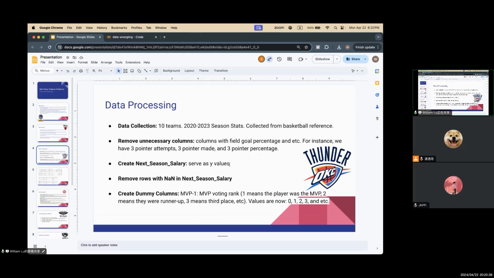Next, because we try to predict the salaries of every NBA player, our prediction value will just be the next season salary. So next season salary will be our Y values.